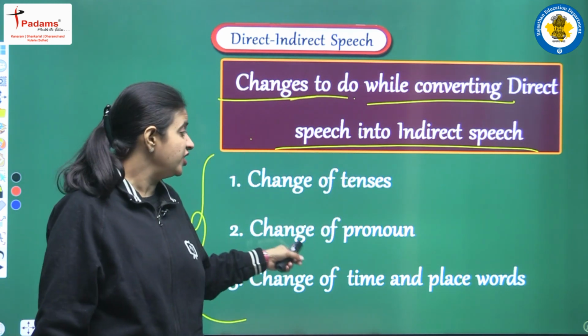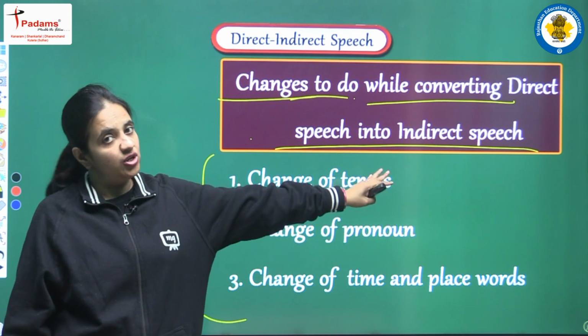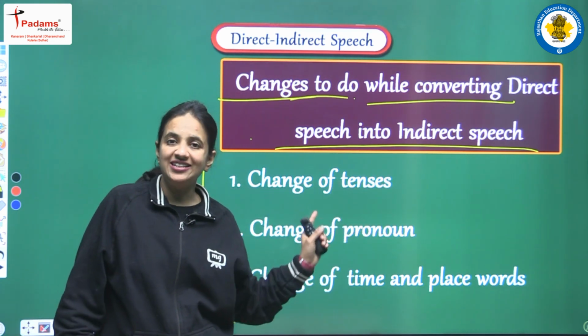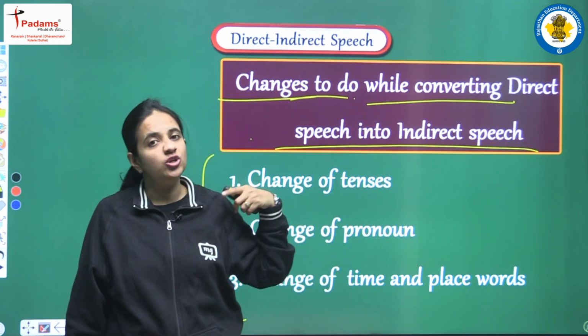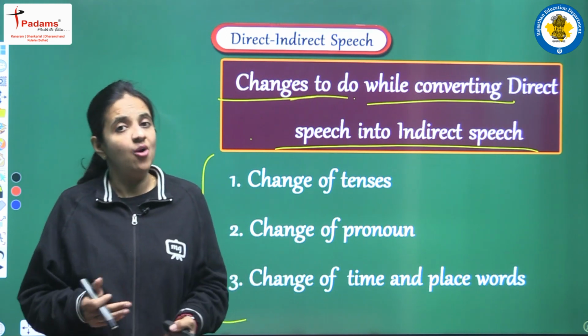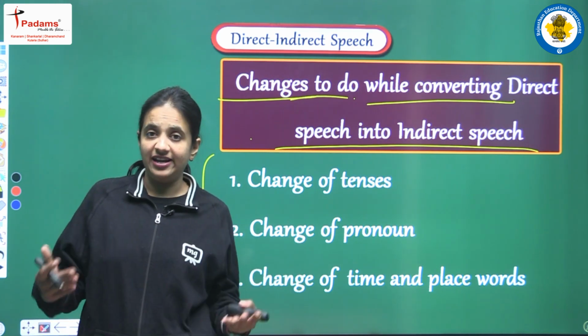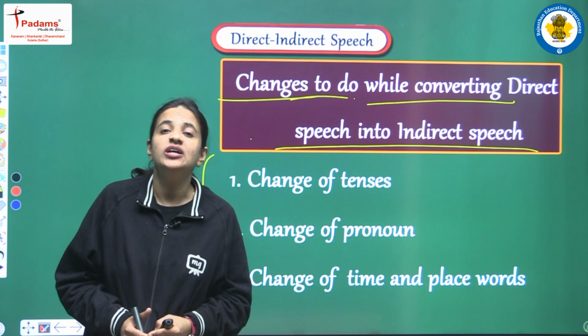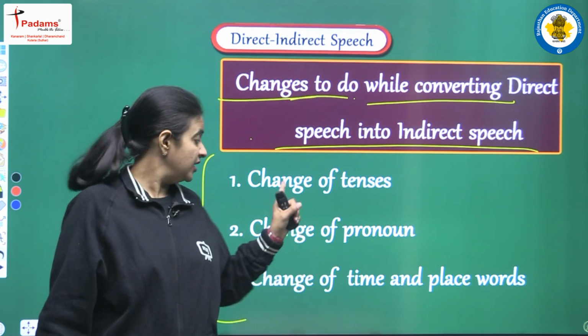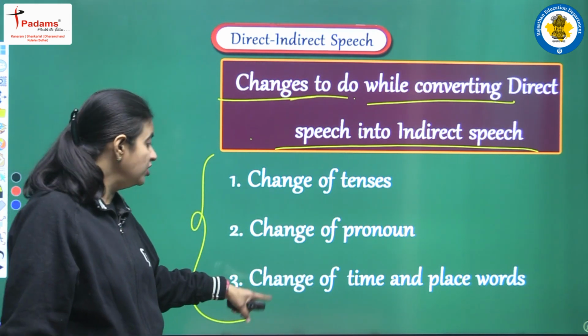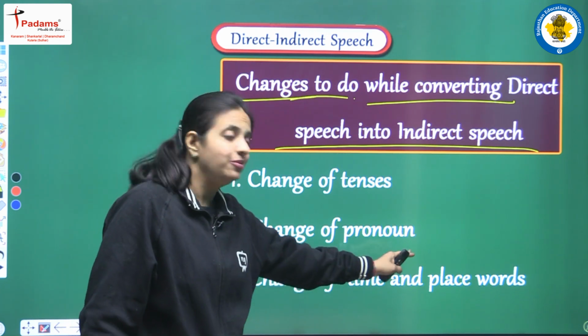Second, we have change of pronoun. All the pronouns that are there in the reported speech are changed. How? That we will discuss in a very detailed manner. The third change is change of time and place words.